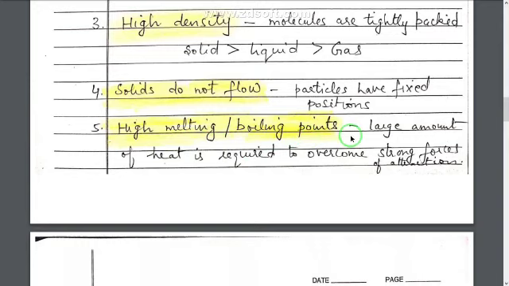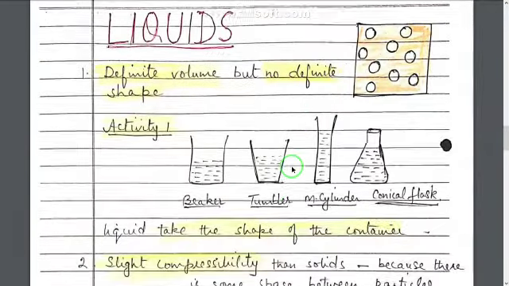Next point is they have high melting and boiling points. Why are the melting and boiling points high? Again, because the forces of attraction between the particles of a solid are very high. So in order to break those forces, a large amount of heat is required. When we heat for a long time, then those forces break. Therefore a large amount of heat is required to overcome these forces of attraction in order to melt them. So their melting points and boiling points are very high. So these are the main features of solids.